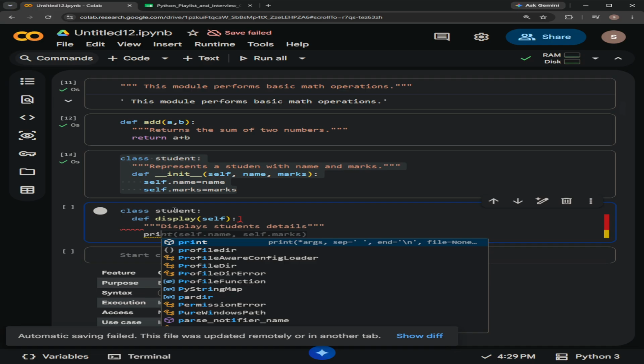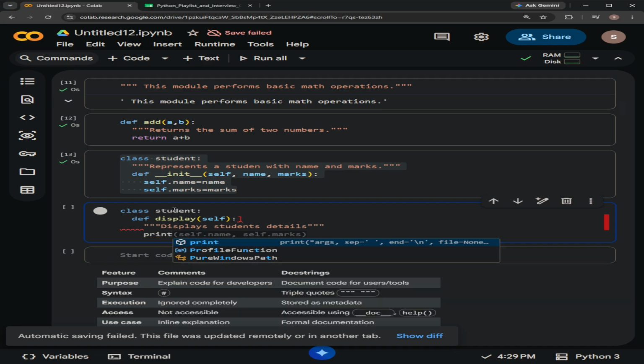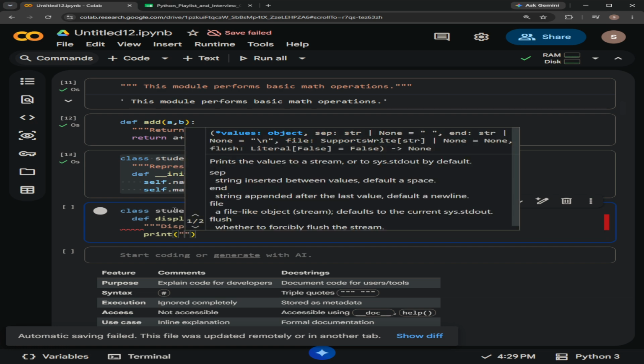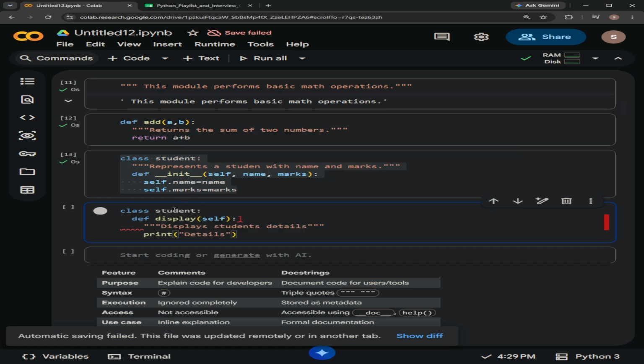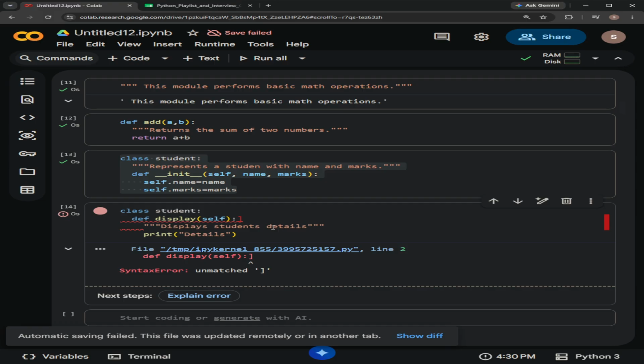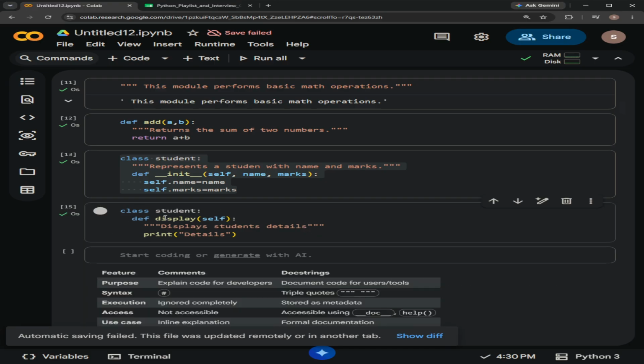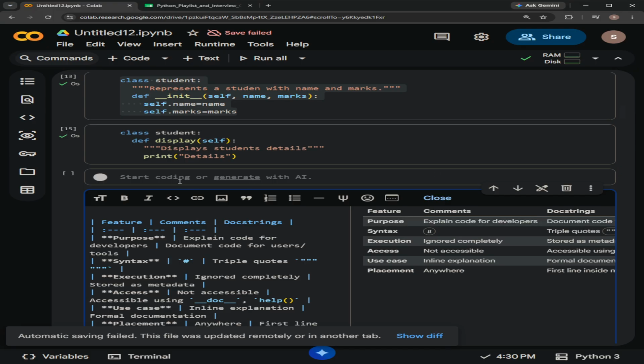Print, let's print details, that's all. There is some syntax error here because we are using extra, okay, fine. That's how we can also add a docstring inside a method. Display is a method we defined here, and what this method does is it displays the student's details. For understanding what a method does, we can do it in this way.